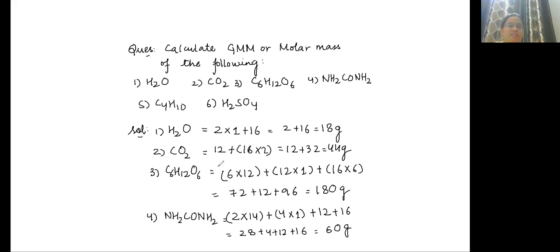Copy this. If this is done, let me know. Now try to do the 5th and 6th on your own. I hope everyone is able to calculate gram molecular mass. Good, Akshita.